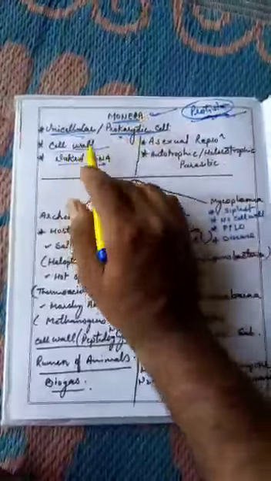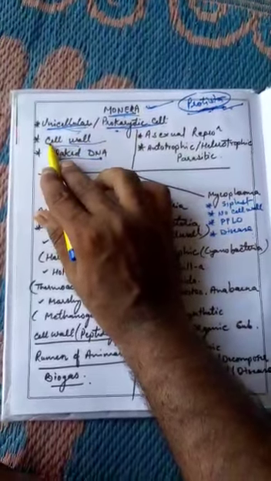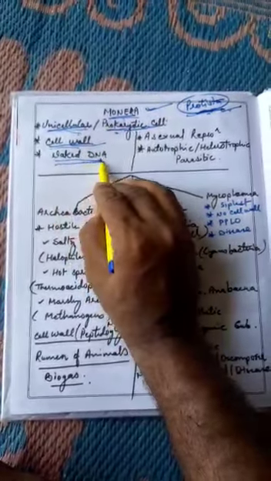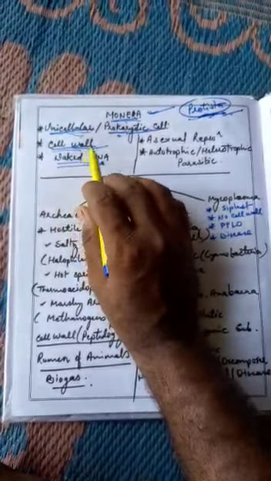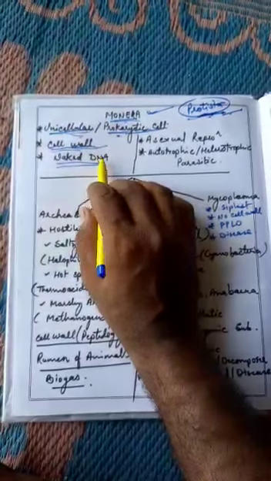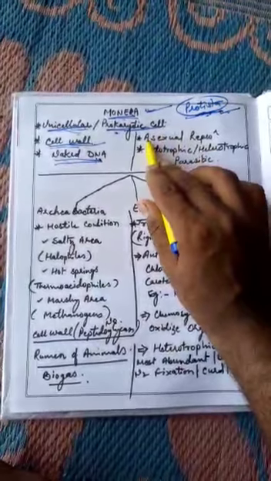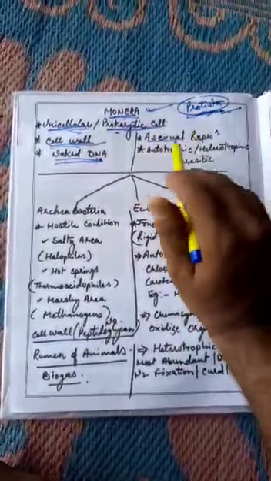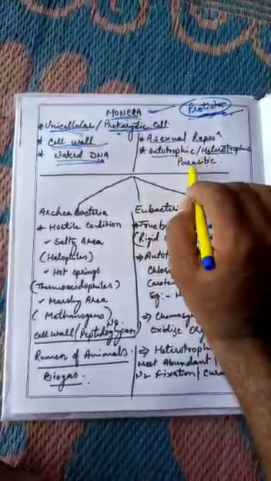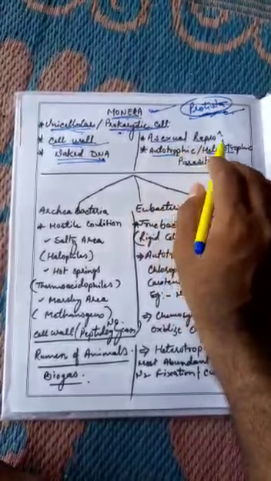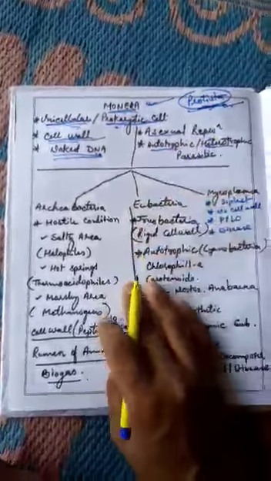Now, in Monera, all the organisms have rigid cell wall. They have naked DNA, that means around their genetic material DNA, there is no covering like a nucleus. Third, they do asexual reproduction. And the fourth is nutrition: autotrophic, heterotrophic, and parasitic mostly. They are autotrophic also, heterotrophic also, and parasitic also. Monera can be divided into 3 categories.